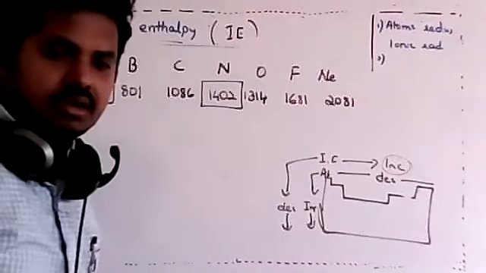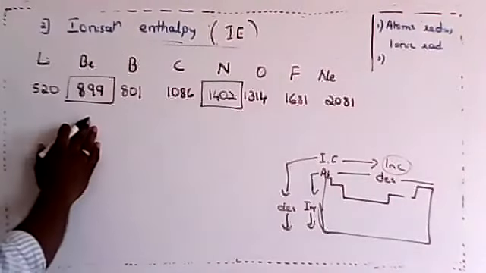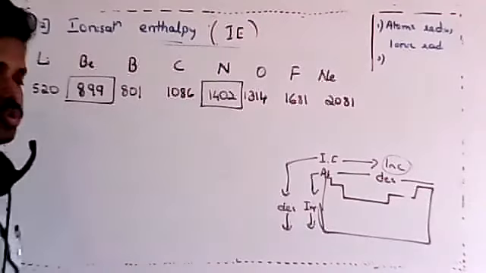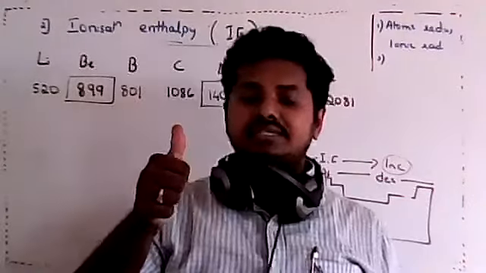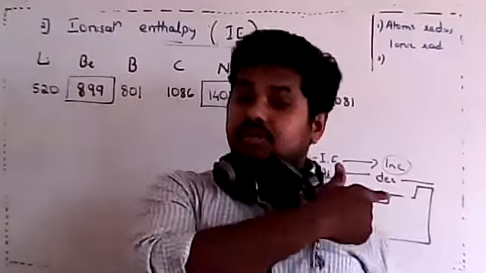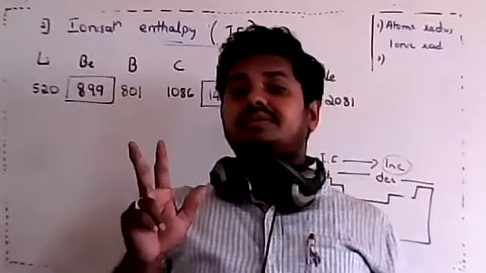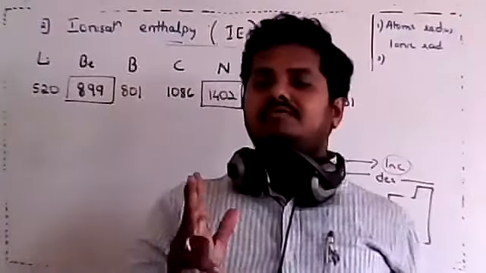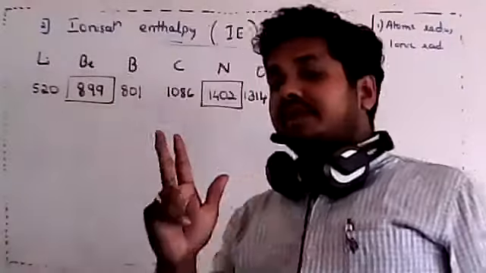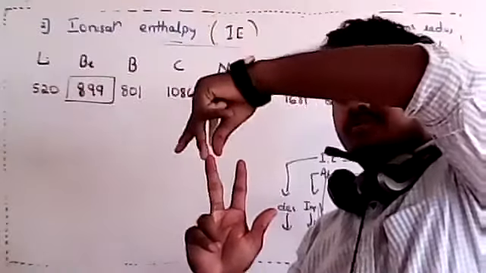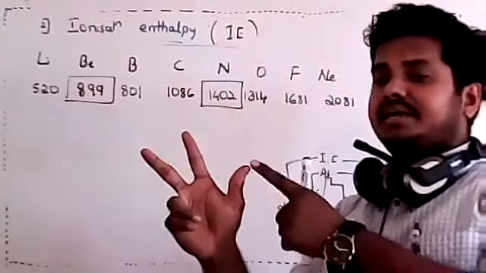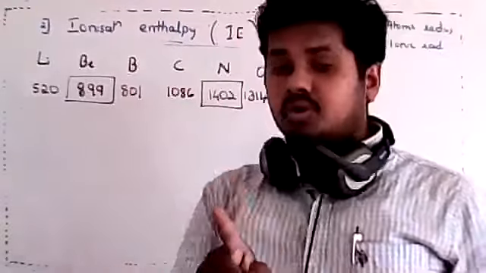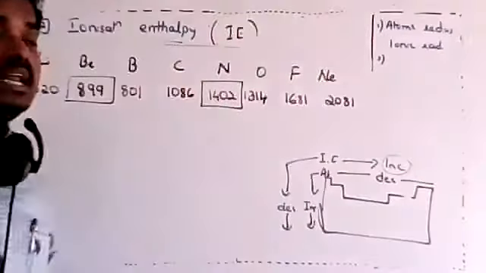Dear students, I hope you are understanding what I'm telling. Whenever the usual comparison is done by atomic radius and nuclear charge, we have seen how it varies. The third one is the irregularity that is observed. So dear students, remember this: whenever an irregularity is observed, it is because of the third point. The first point is atomic radius and nuclear charge, which we have explained. Whenever you want to explain the irregularity, it should be explained based on the electronic configuration.